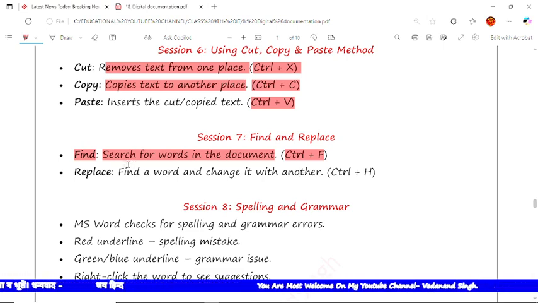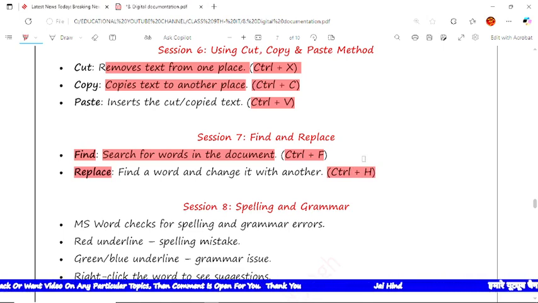And if you want to replace, in the replace option, you find a word and change it with another. The shortcut is Ctrl plus H. Suppose you want to replace a particular word from a document.